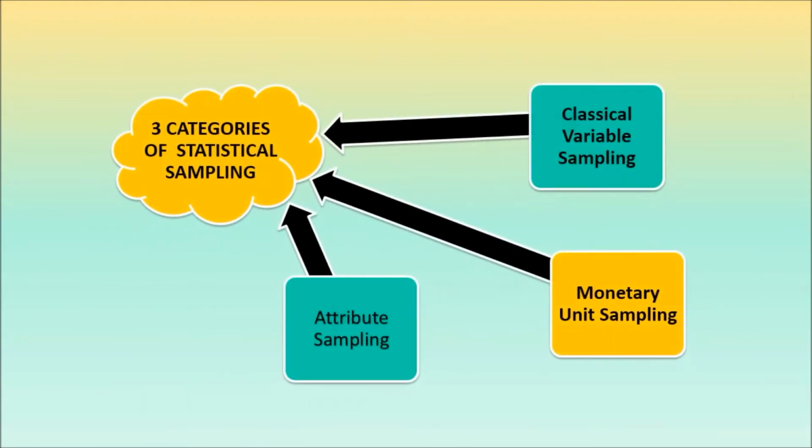There are three categories of statistical sampling. First, attribute sampling. Second, monetary unit sampling. Third, classical variable sampling.